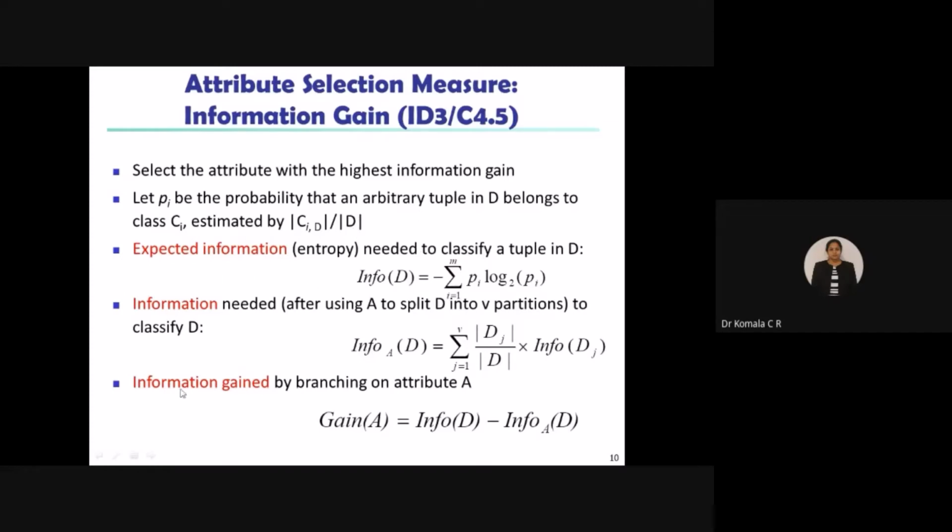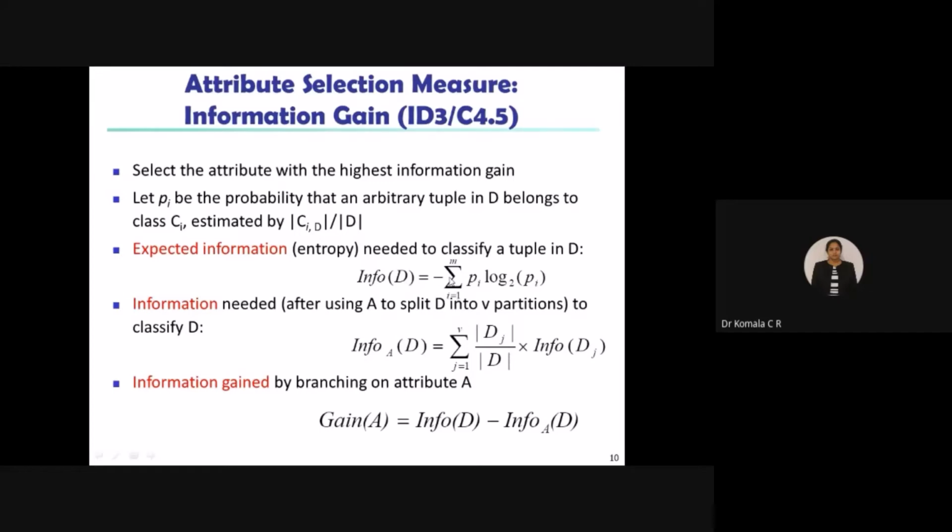So these are the three things you are going to calculate. Firstly, you are going to calculate the expected information, entropy. So this is needed to classify a tuple in D. So how are you going to find it? So Info of D, information gain. D is nothing but gain here. So how are you going to find it?